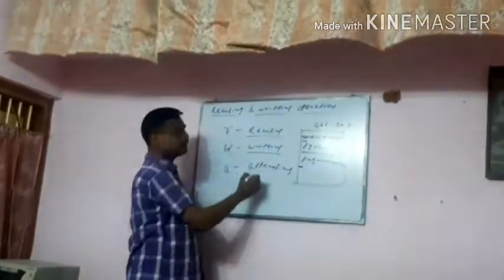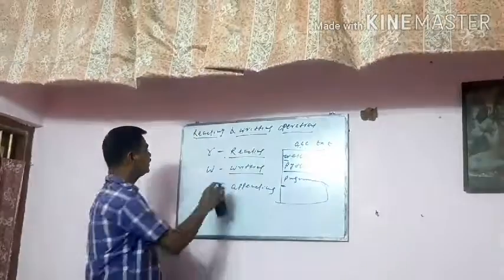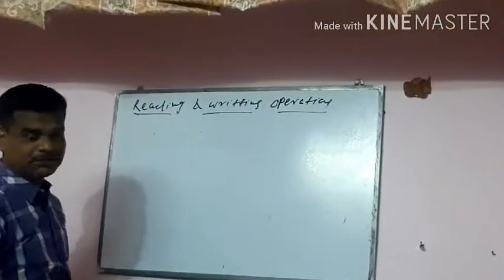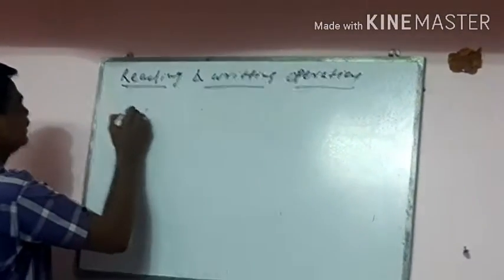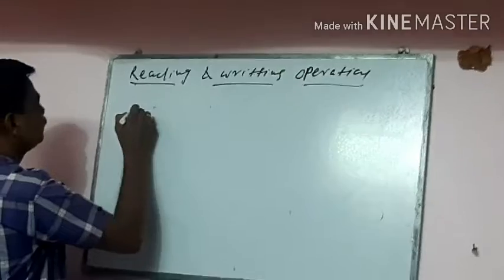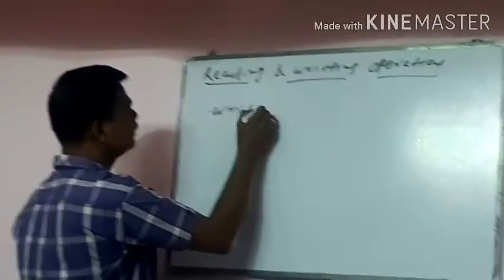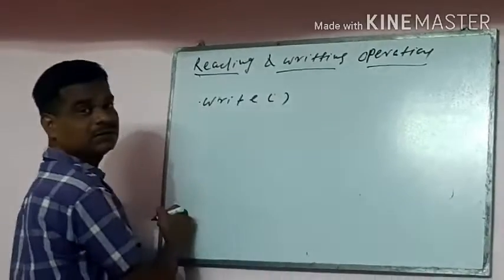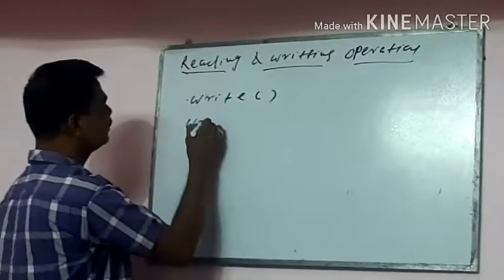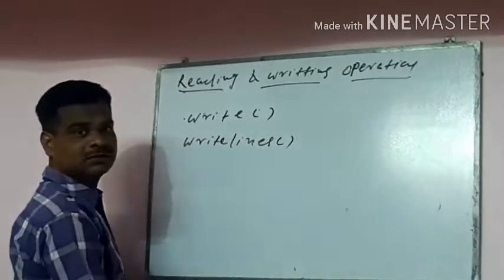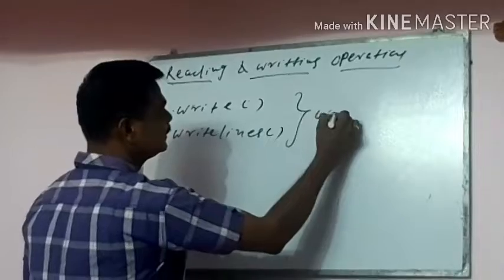What functions are available in reading and writing operations? First, for writing: the write function and the writelines function, which are only for writing.